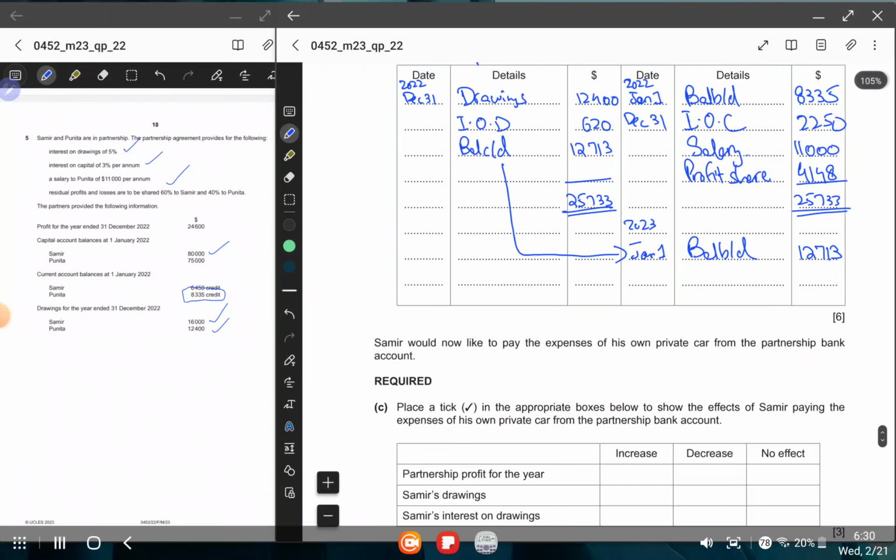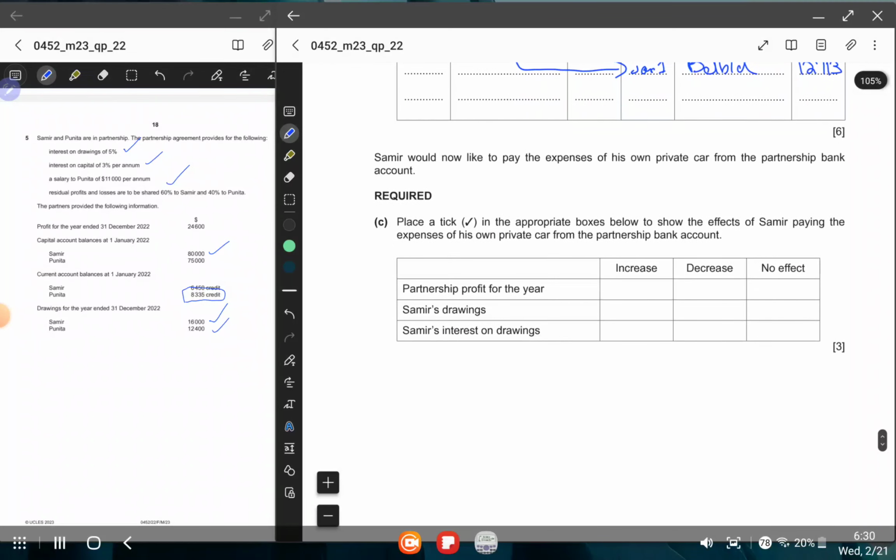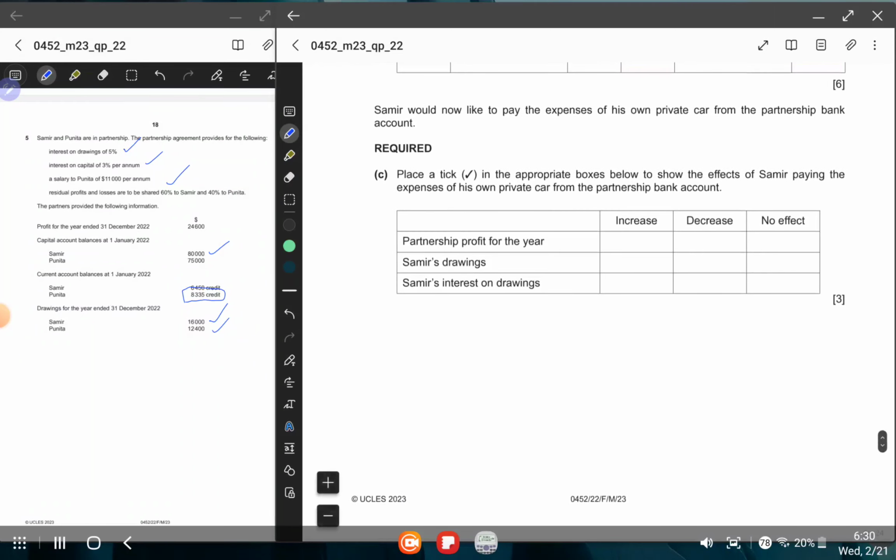12,730. Now moving on to the next question, it says Samir would now like to pay the expenses of his own private car from the partnership bank account. Please place a tick in the appropriate boxes below to show effects of Samir paying the expenses of his own private car. So look, what will happen to partnership profit for the year? Nothing is going to happen to the partnership profit for the year, all right? Because it is not considered as an expense for the business.